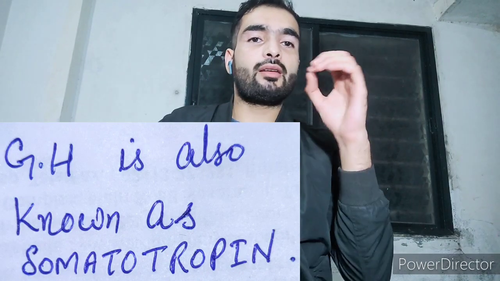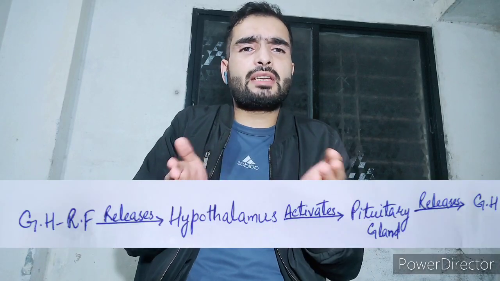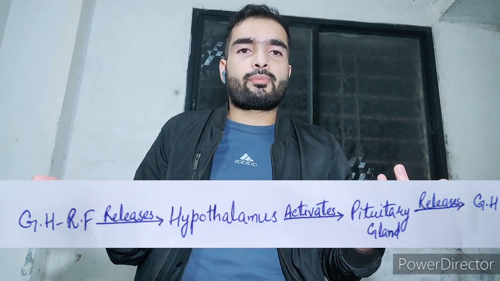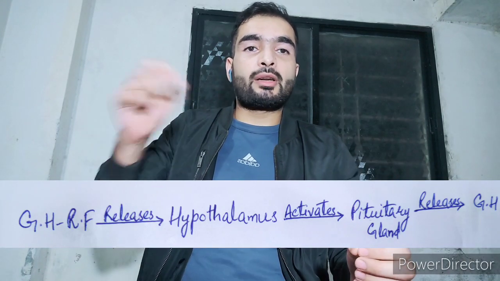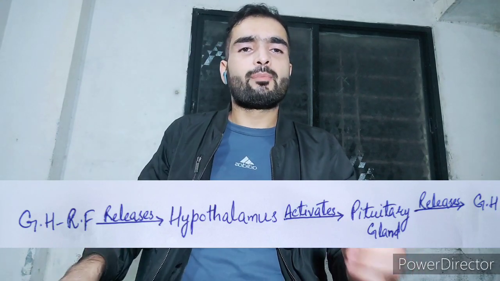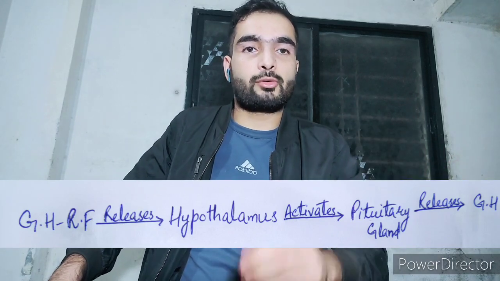Now we will see the hormones of the hypothalamus. Firstly, we will see the releasing factors. For example, when the hypothalamus releases the growth hormone releasing factor, as you know, growth hormone is also known as somatotropin. When growth hormone releasing factor, or somatotropin releasing factor, is released by the hypothalamus, it activates the anterior pituitary gland, and this way the anterior pituitary gland will release the growth hormone, somatotropin.